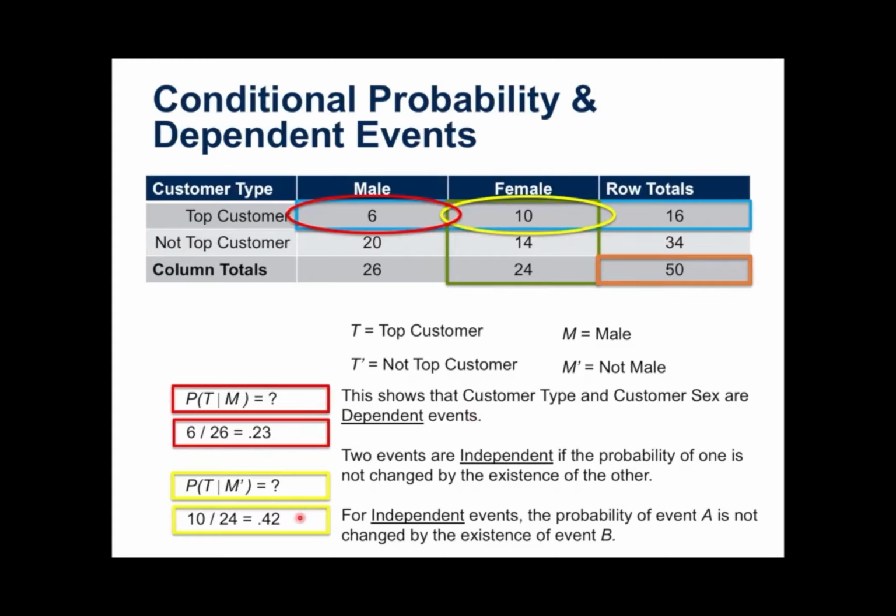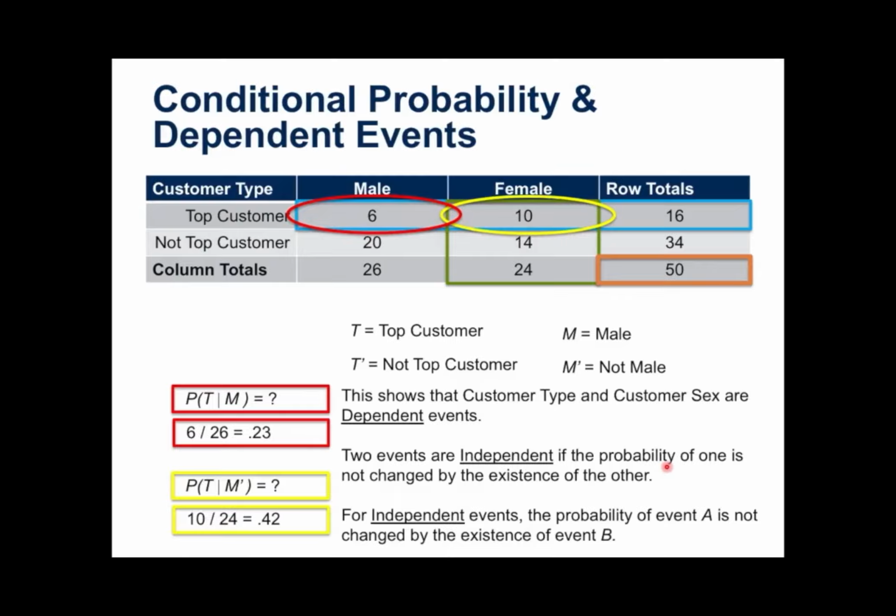I had nearly double the chance to select a female at random. And that definitely tells me that I want to focus on them. And they're dependent. I found something out about the customer's sex, and it tells me about the customer type that they are. Now, to contrast that, two events are independent if the probability of one is not changed by the existence of the other. So this is really a whole different situation than what we have here.